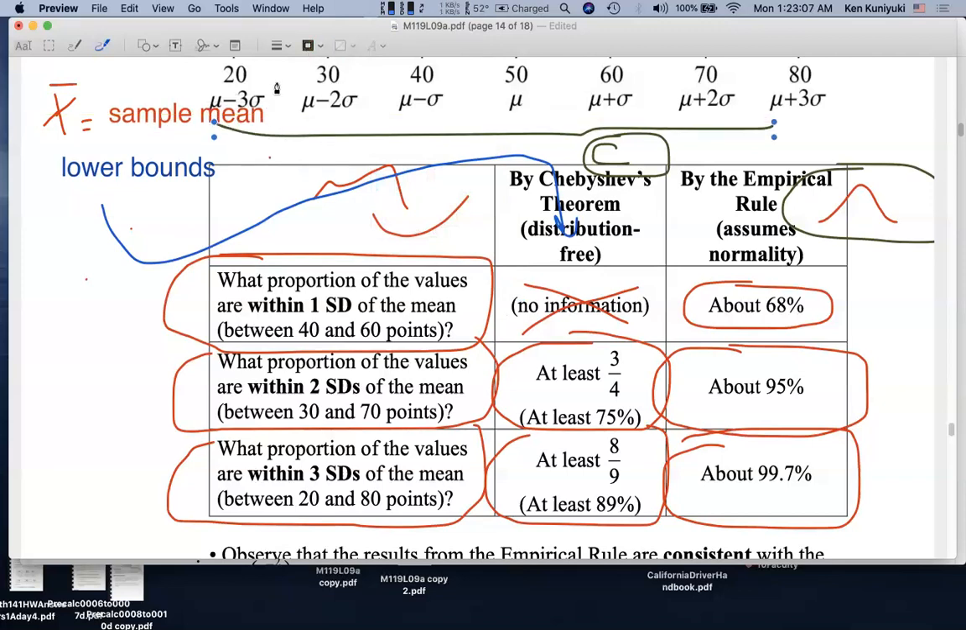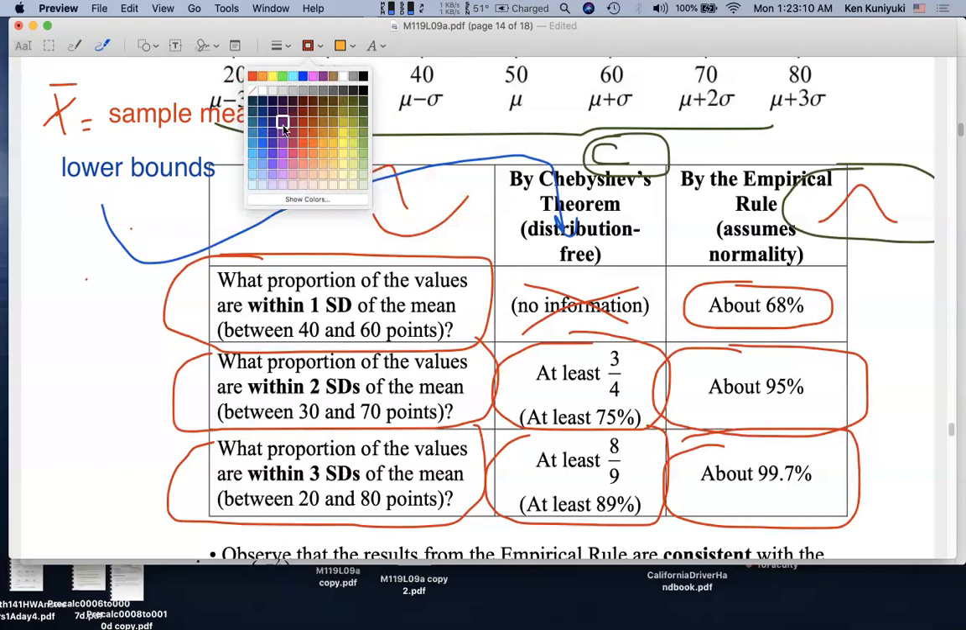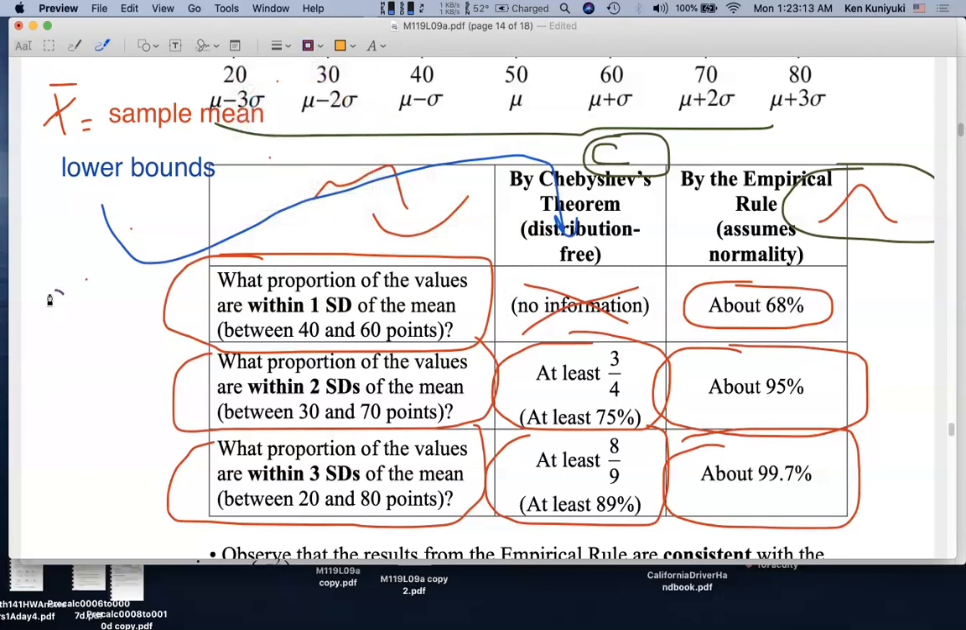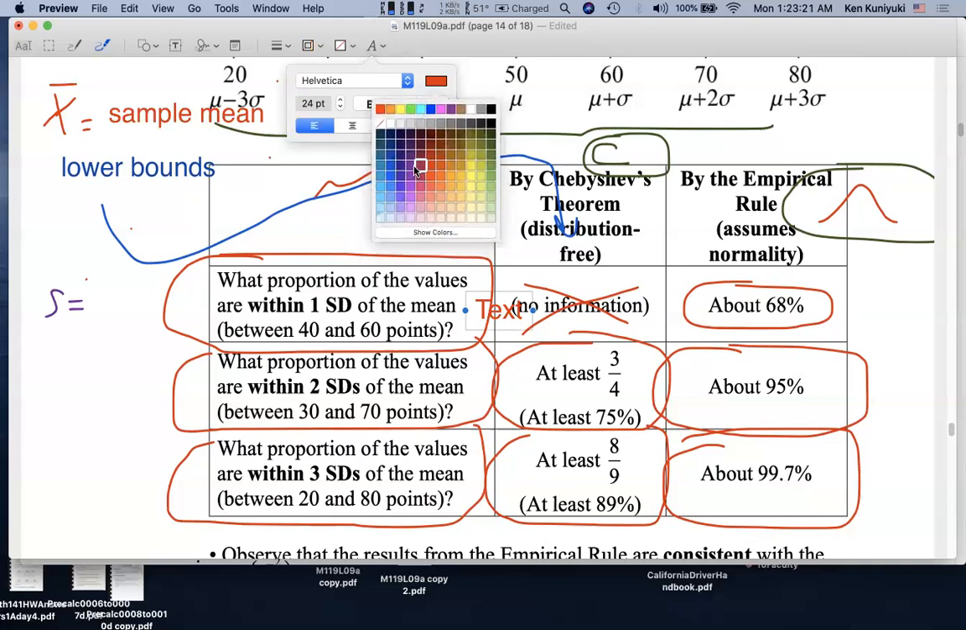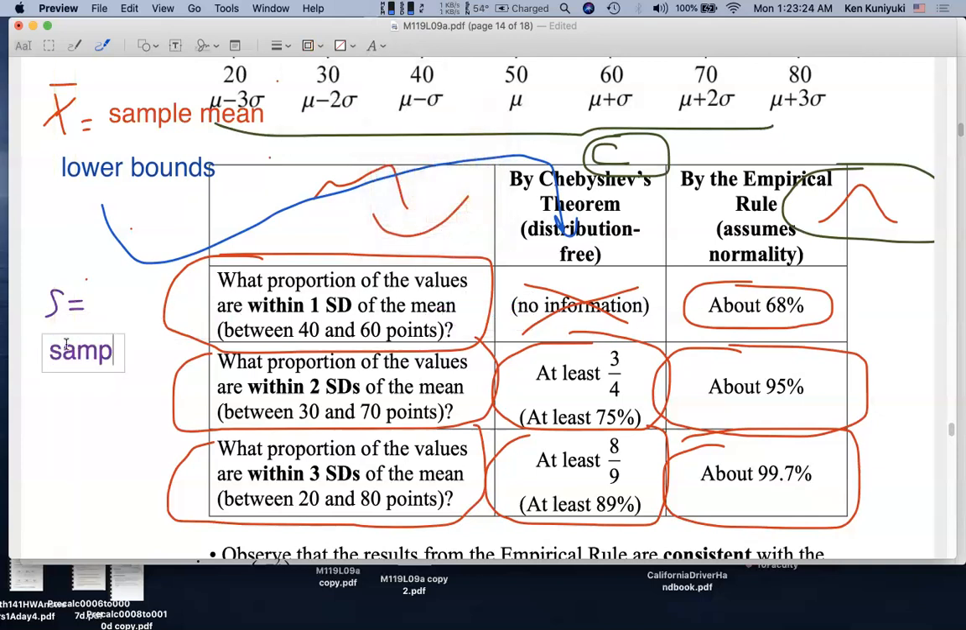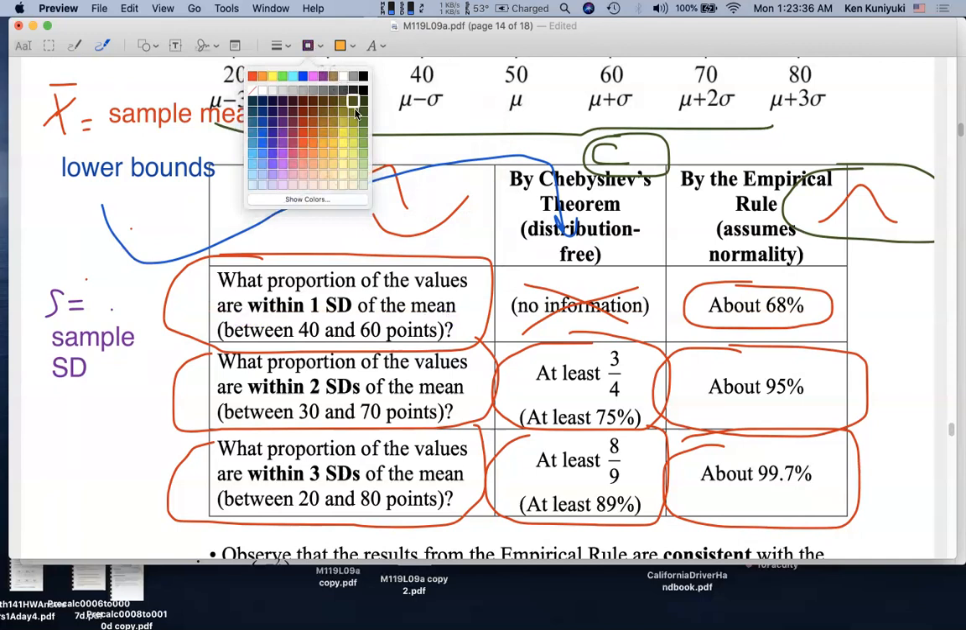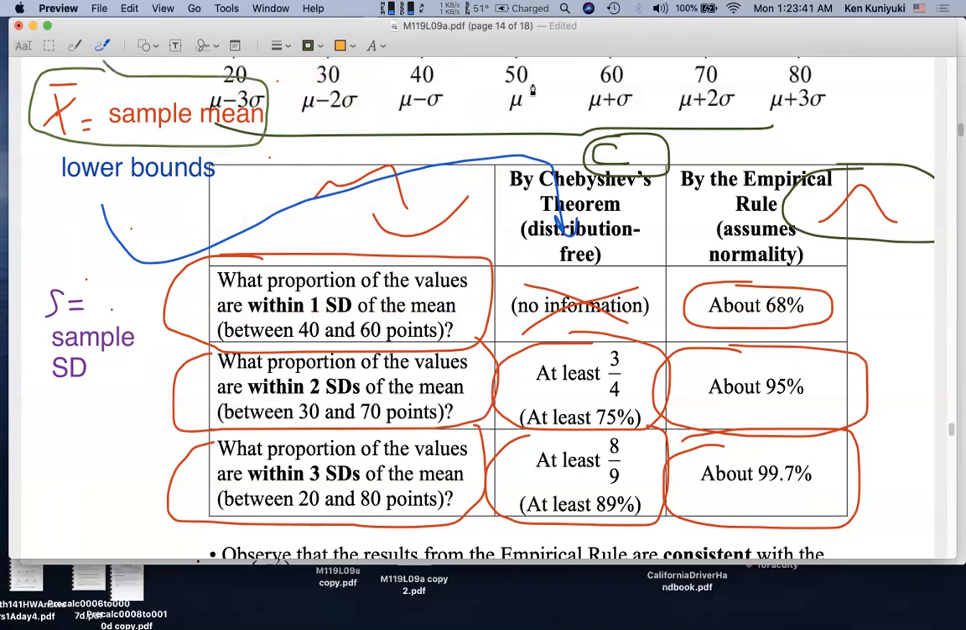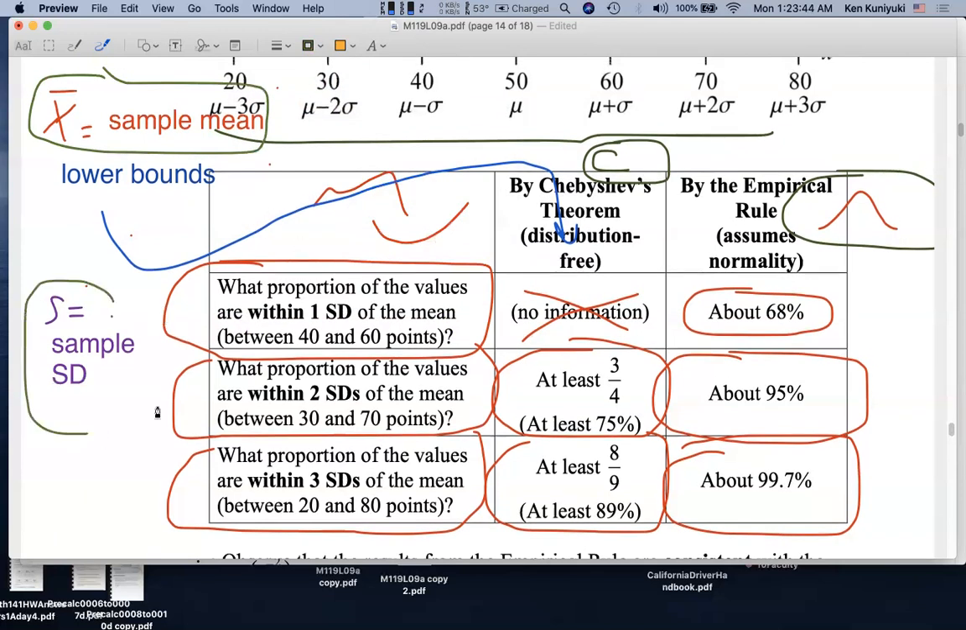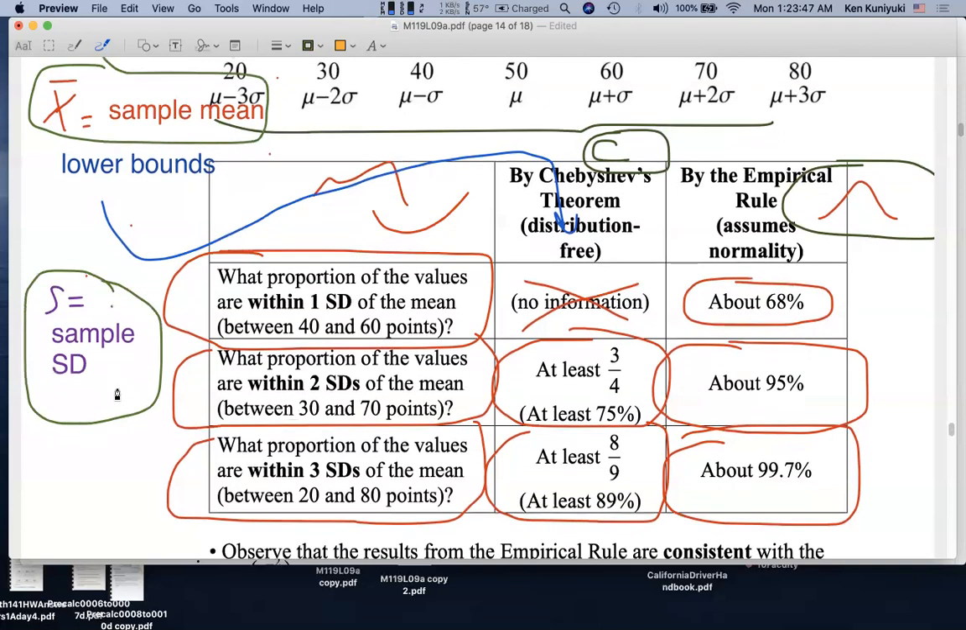And let's say that Igor finds that the sample standard deviation S turns out to be 10 points. So again, S is the sample standard deviation. We just had sample data, so we can't get the population mean or population standard deviation yet. So based on the sample of 7 tests, Igor gets a sample mean, let's say 50 points, and a sample standard deviation. Let's say the sample standard deviation is 10 points.